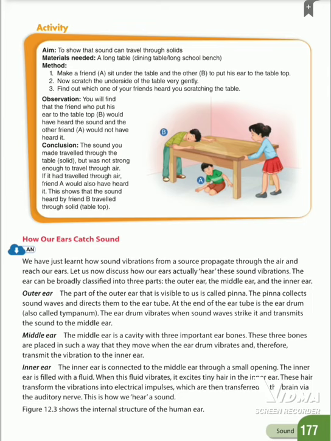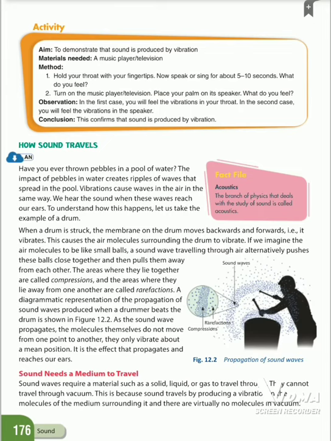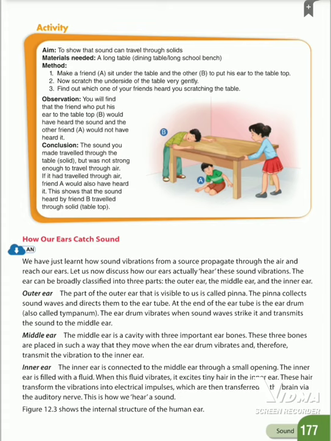When this fluid vibrates, it excites tiny hairs in the inner ear. These hairs transform the vibrations into electrical impulses, which are then transferred to the brain through the auditory nerve. Okay, this is how we hear a sound.